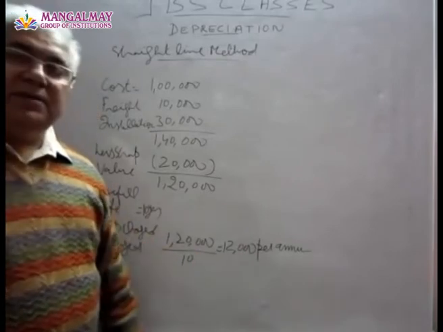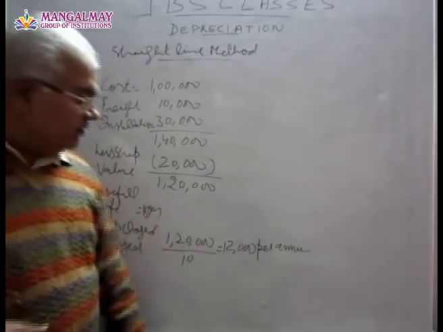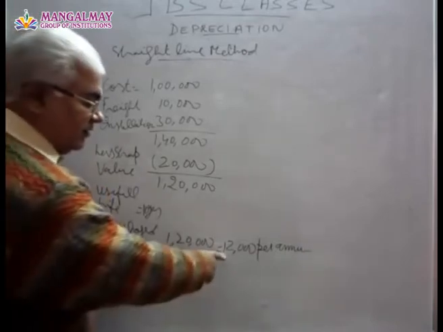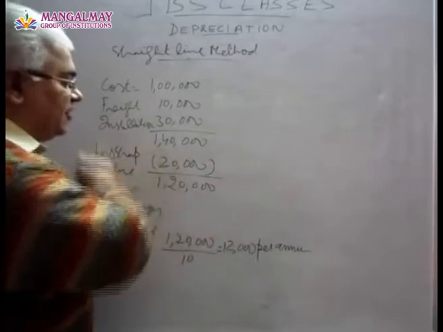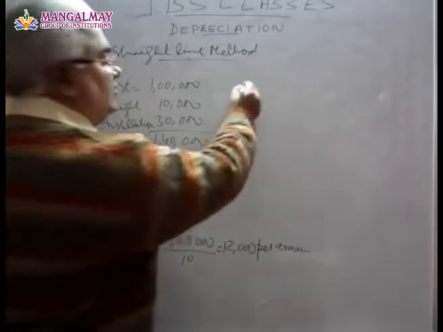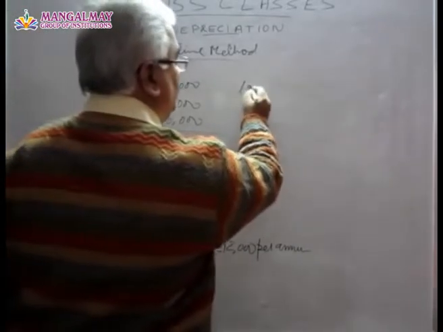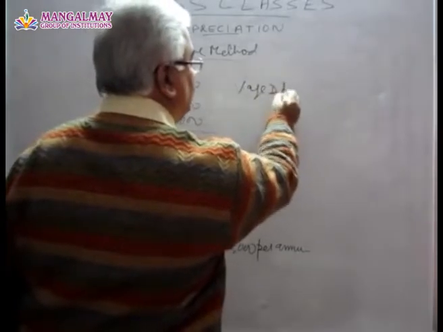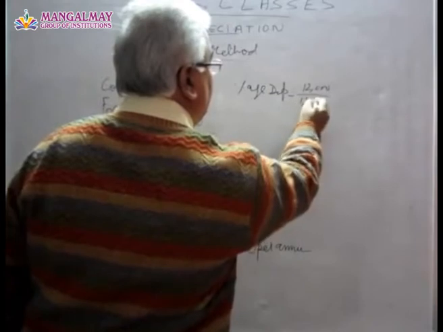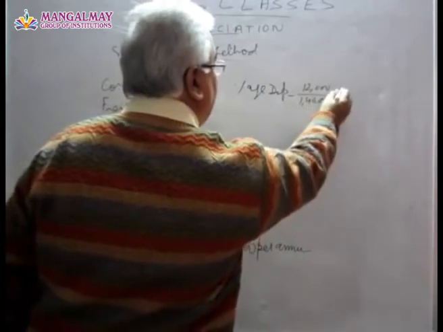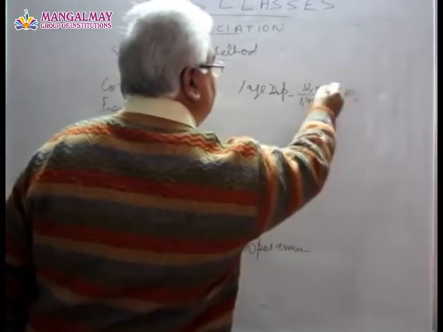This can be represented as a percentage also. This 12,000 can be represented as a percentage of 1,40,000. Then percentage depreciation is 12,000 upon 1,40,000 into 100.